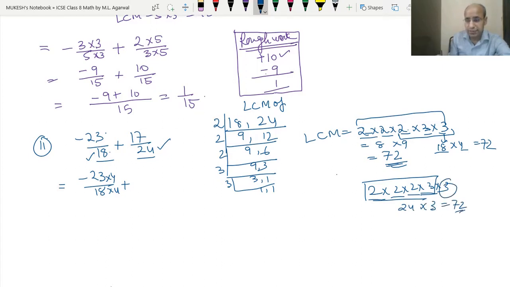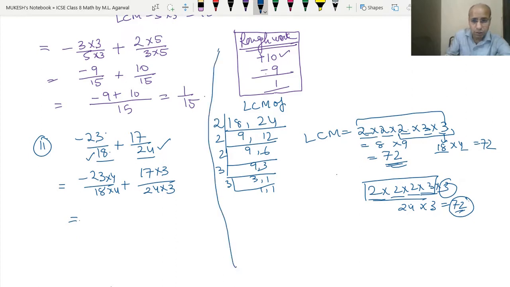In any case, the result will come 72. So that means if we multiply both 17 and 24 by 3, we will get 72. Okay, so 17 is multiplied with 3, and the same way 24 is also multiplied with 3. So now we have to multiply, this is all rough work. Okay, that we have to do.